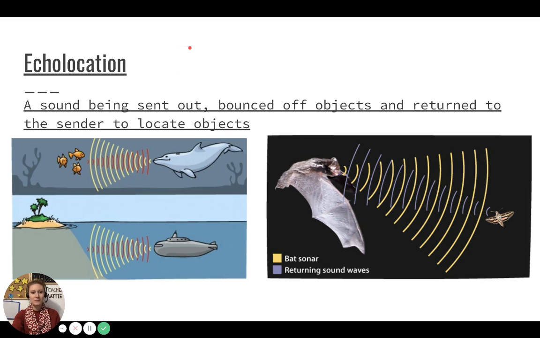Many animals can use echolocation, a sound being sent out, bounced off objects, and returned to the sender to locate objects. For example, dolphins, submarines, and bats use echolocation. For example, this bat sends a sound to this moth. The moth bounces back the sound to the bat, and therefore the bat knows how far away the moth is.